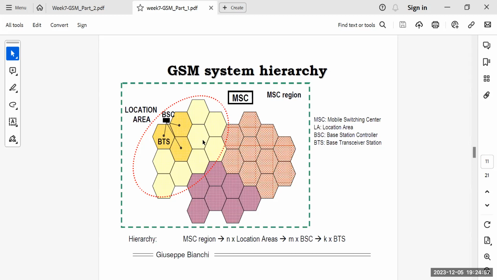So let me tell you this thing again. You are over here, for example, right? So you are connected to a certain base transceiver station. This is the BTS, right? So in Urdu, for example, you often say that there is a pole installed of some company, right? Okay, so that basically is the correct terminology, the BTS.